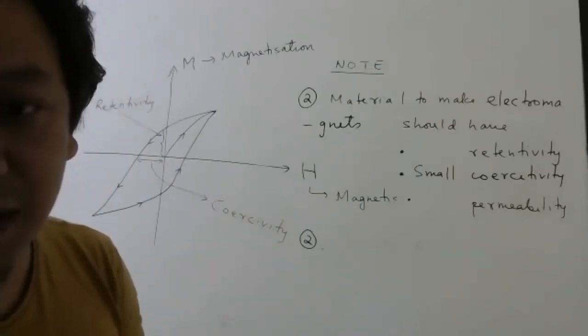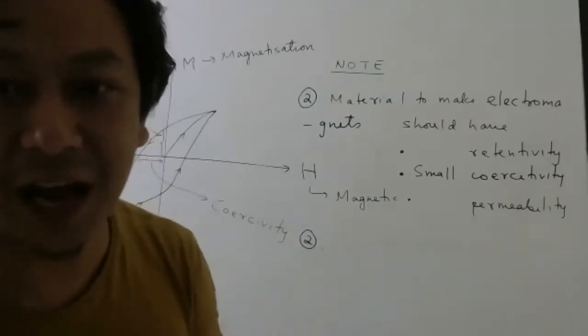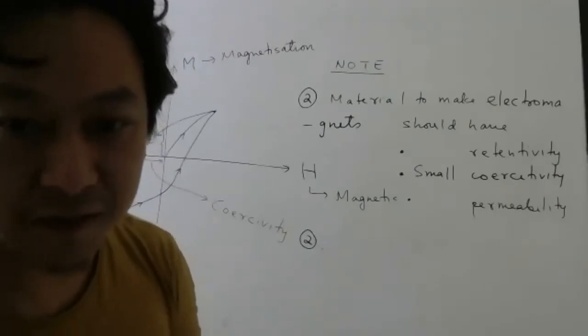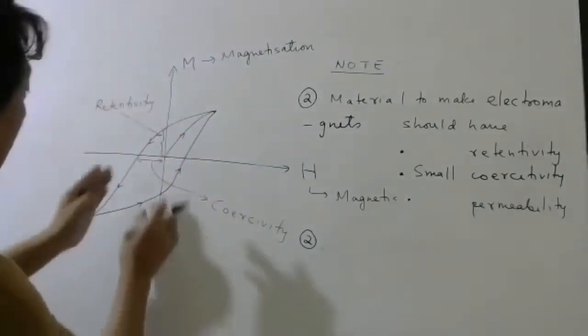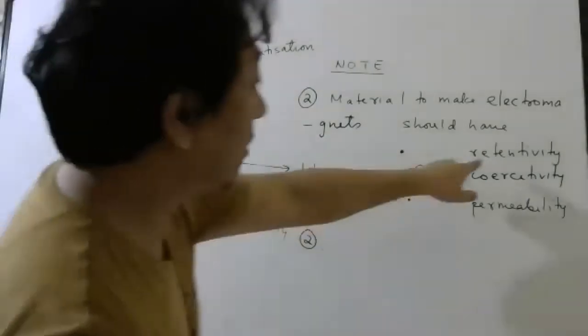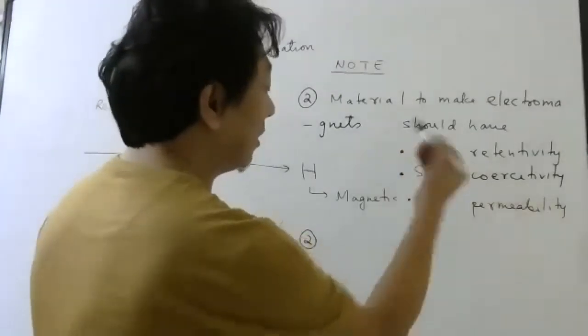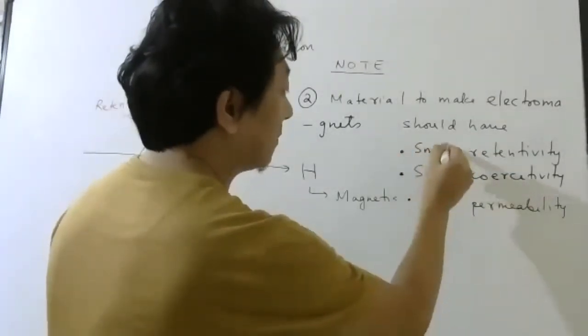So in an electromagnet, you want to switch it faster, right? People do not have time in life, no? So they want to do things faster. So understood, right, everyone? Okay. So it should have small coercivity. Now, in order to have small coercivity, the retentivity, whether it is large or small, it doesn't matter. Usually in textbooks, this is not mentioned, but we will write small only.